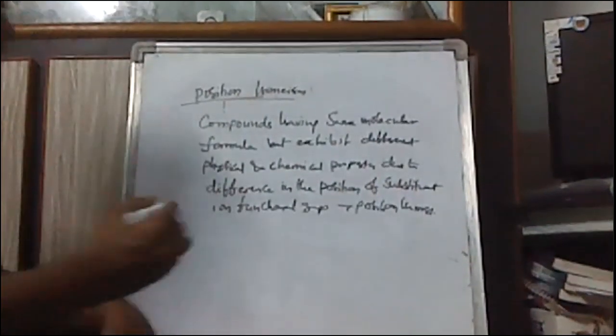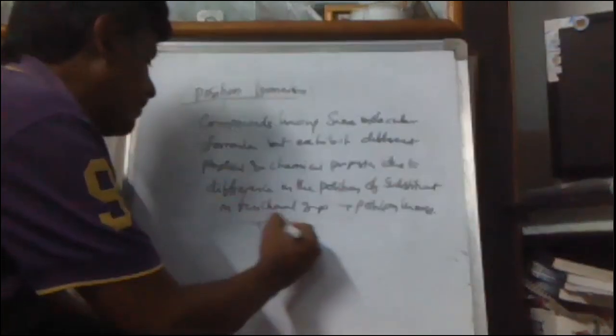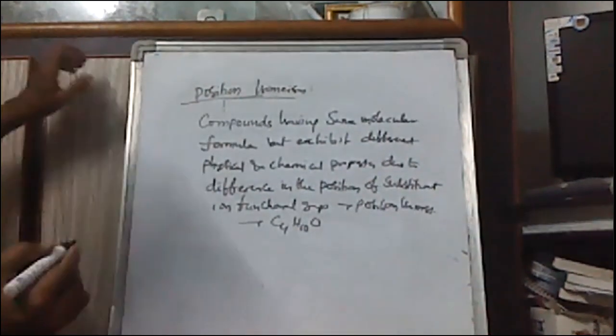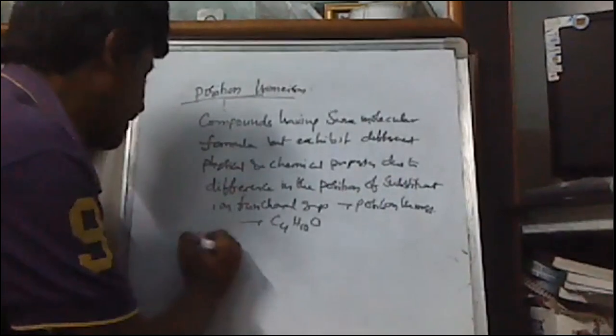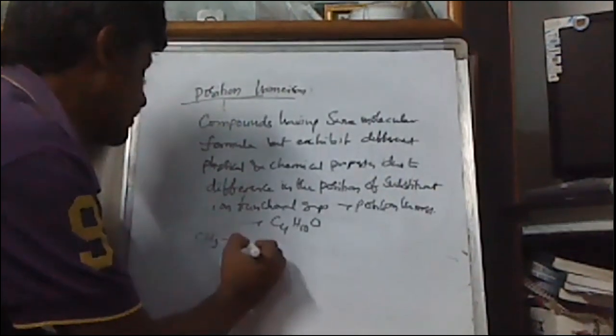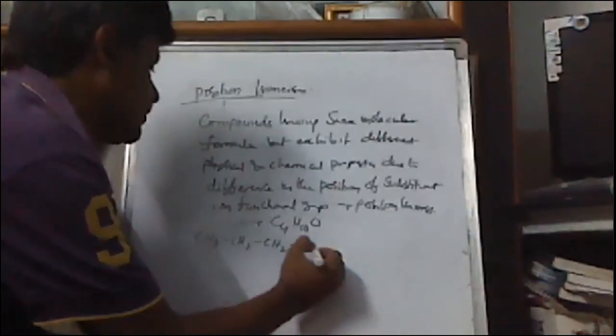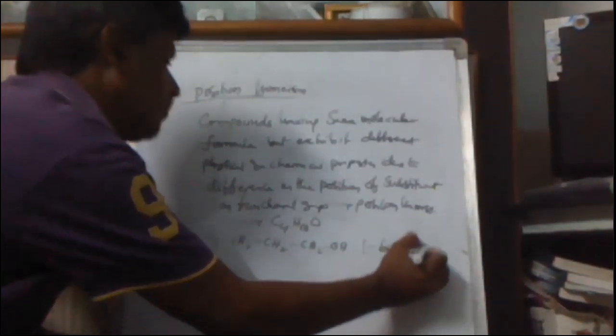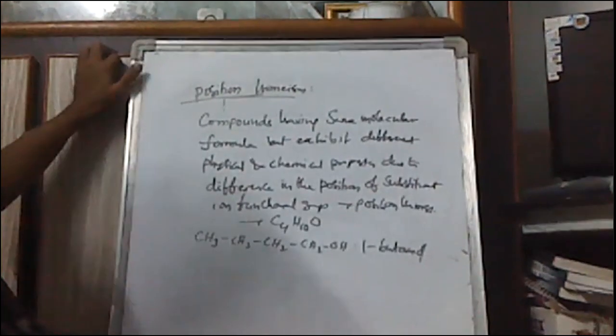For example, if you take the compound having molecular formula C4H10O, we can write CH3CH2CH2CH2OH. Its name is 1-butanol because the OH group is present on the first carbon.